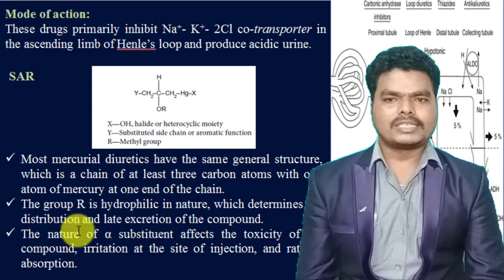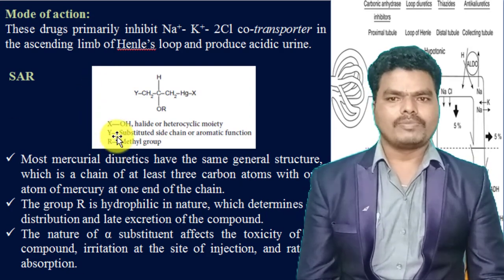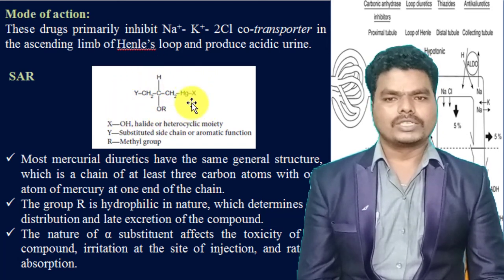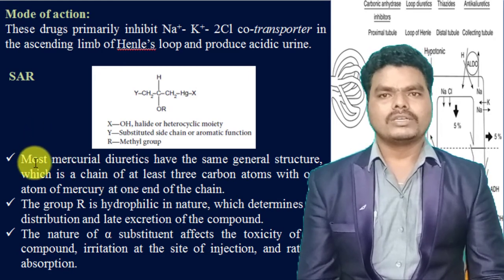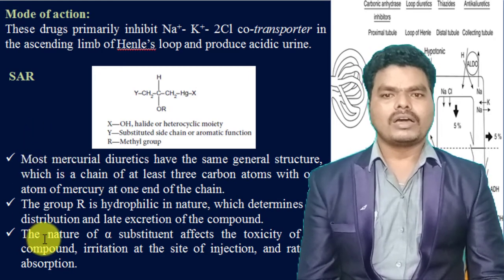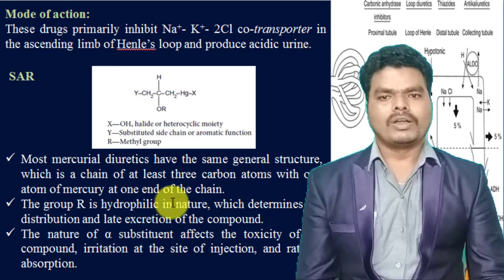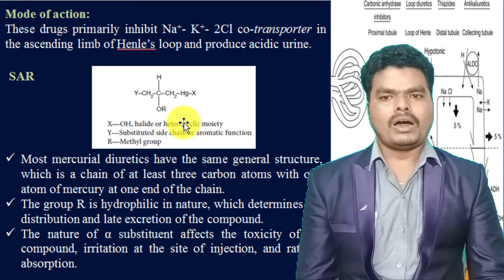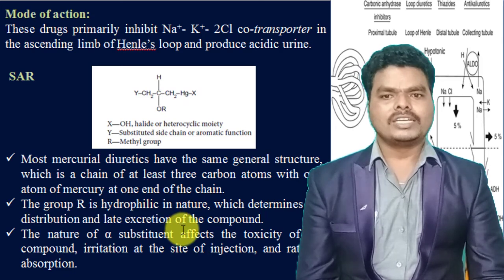So when seeing the SAR of these mercurial diuretics, this is the basic structure, which consists of mercury. Mercurial diuretics generally have a carbon chain consisting of at least 3 carbons, and also 1 mercury at one end of the chain. And the group R is hydrophilic in nature, which determines the distribution and late excretion of the compound.